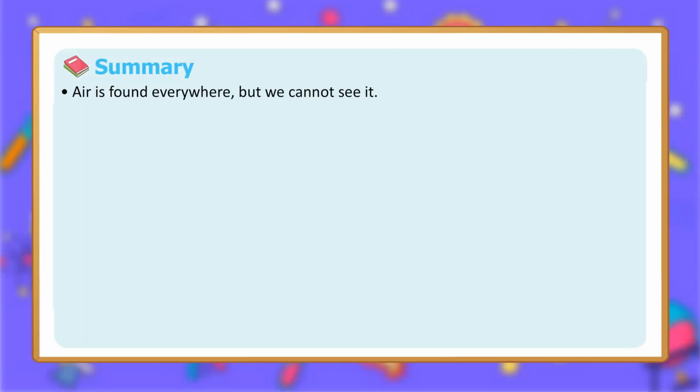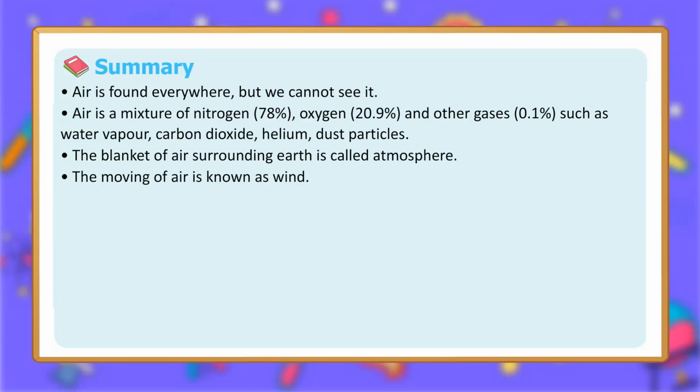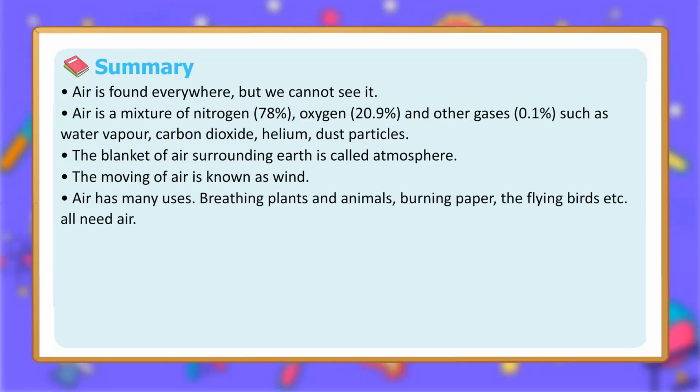Summary. Air is found everywhere, but we cannot see it. Air is a mixture of nitrogen, 78%, oxygen, 20.9%, and other gases, 0.1%, such as water vapor, carbon dioxide, helium, dust particles. The blanket of air surrounding Earth is called atmosphere. The moving of air is known as wind. Air has many uses. Breathing plants and animals, burning paper, the flying birds, etc. all need air. Our atmosphere helps us in many ways.